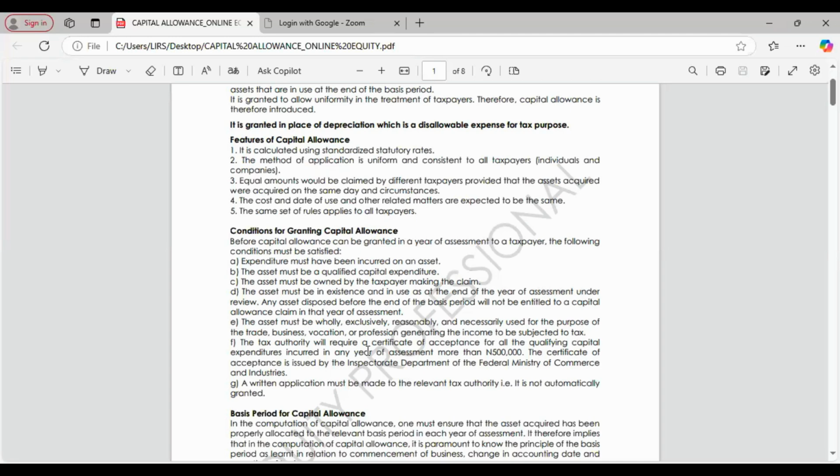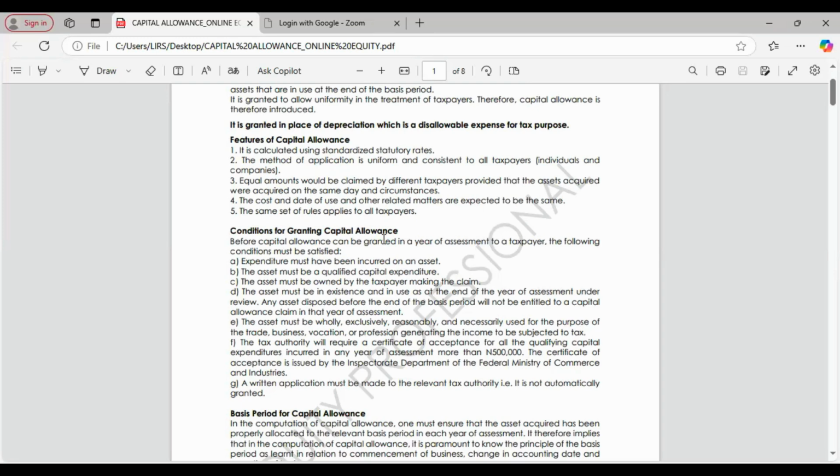Assets that claim capital allowance are called qualifying capital assets. That is the general name. So that asset must be part of the assets that qualify for capital allowance.